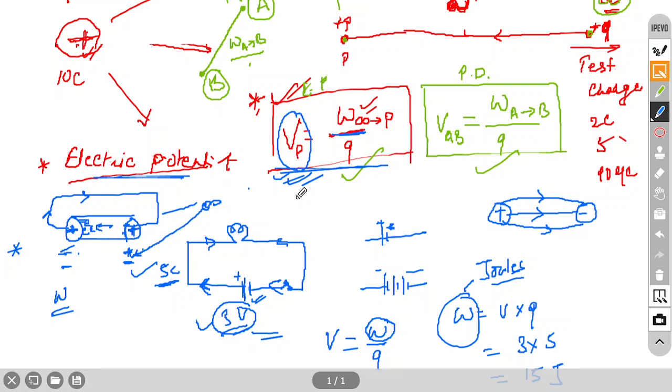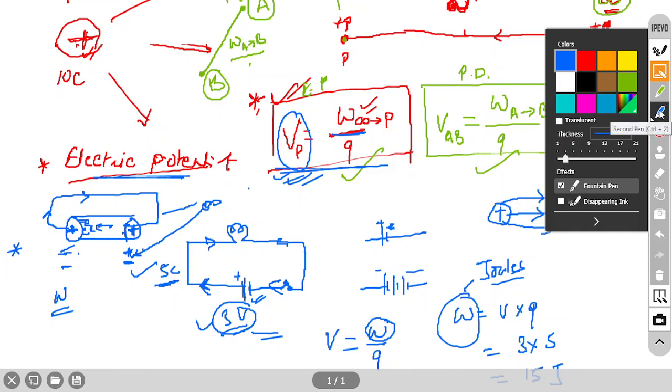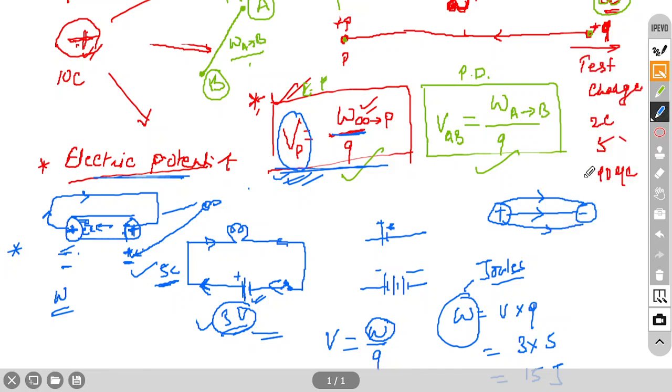Difference of charge. This will come in detail in 12th grade. These terms they have not given in 10th, but directly they have given potential and potential difference. That's why there is a little confusion, because to define potential and potential difference we have to define electric field as well as force, but these two topics we don't have in 10th grade.